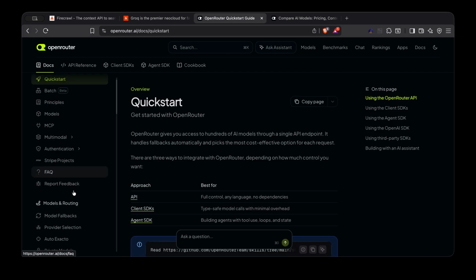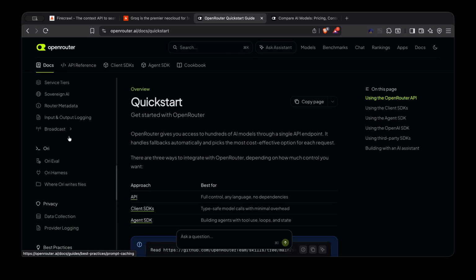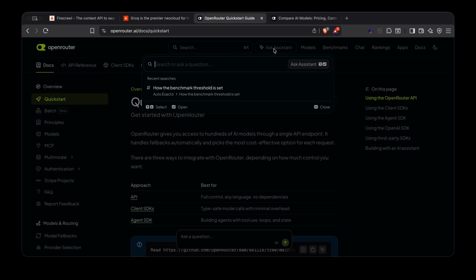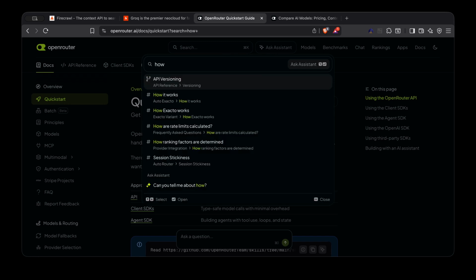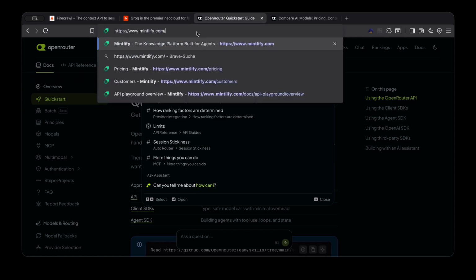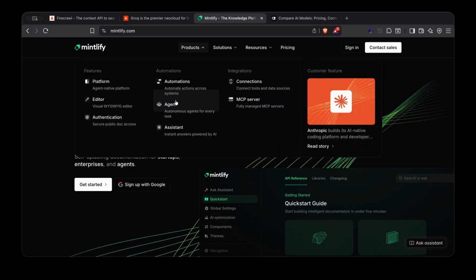You probably see this kind of documentation a lot, right? You have left side navigation, on top some tabs. Here you can ask an AI assistant, and if you ask something, like "how can I", you also see a suggestion under it that you can ask an AI about the documentation. This is all done by Mintlify.